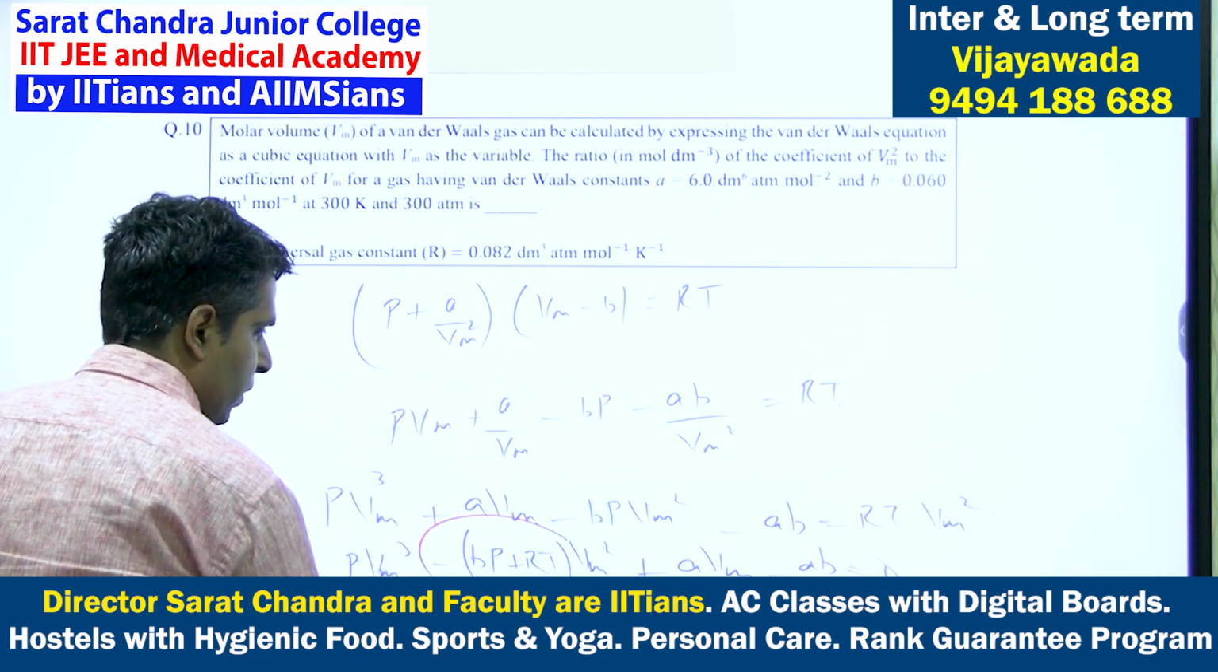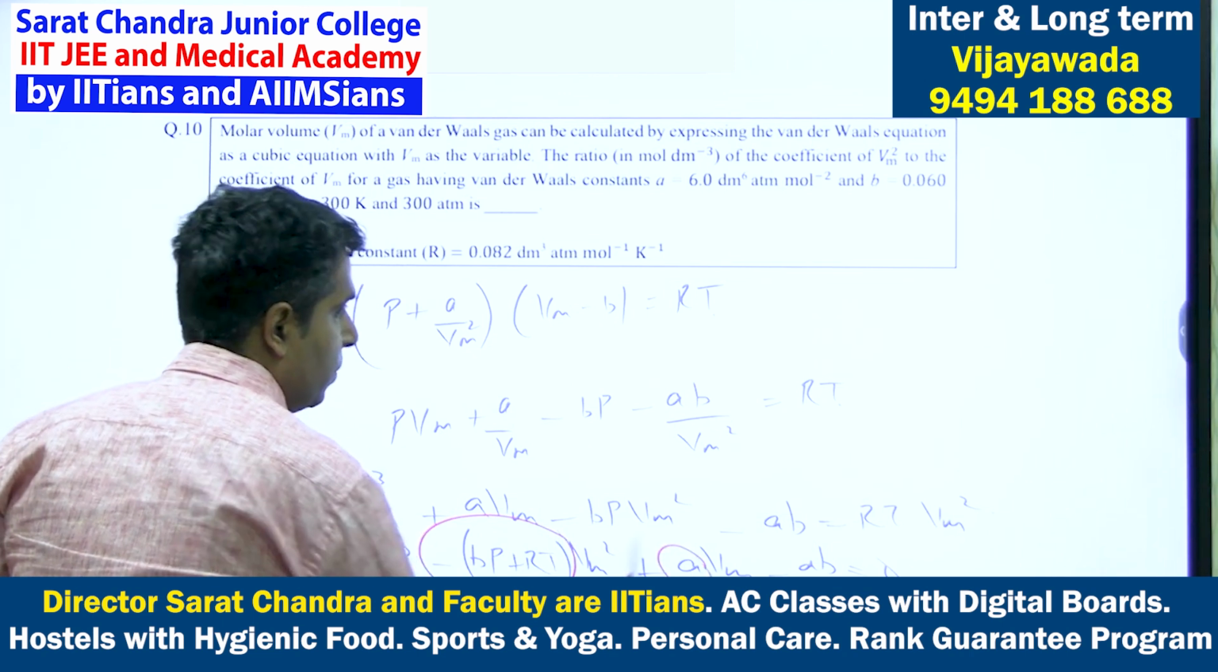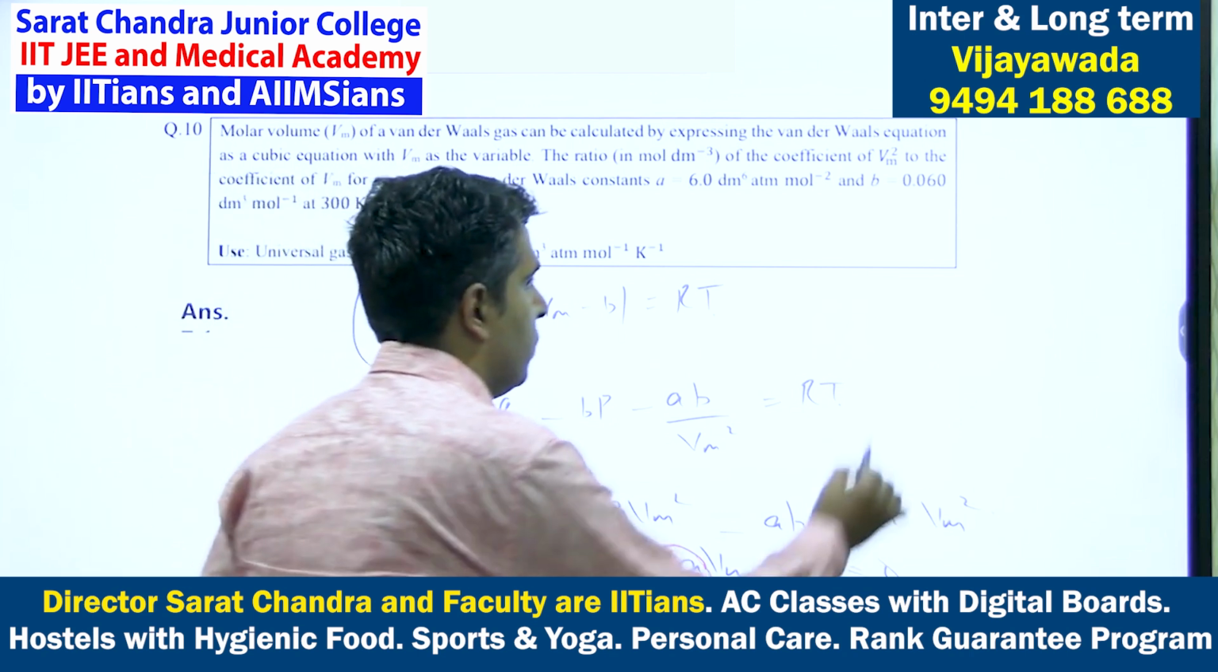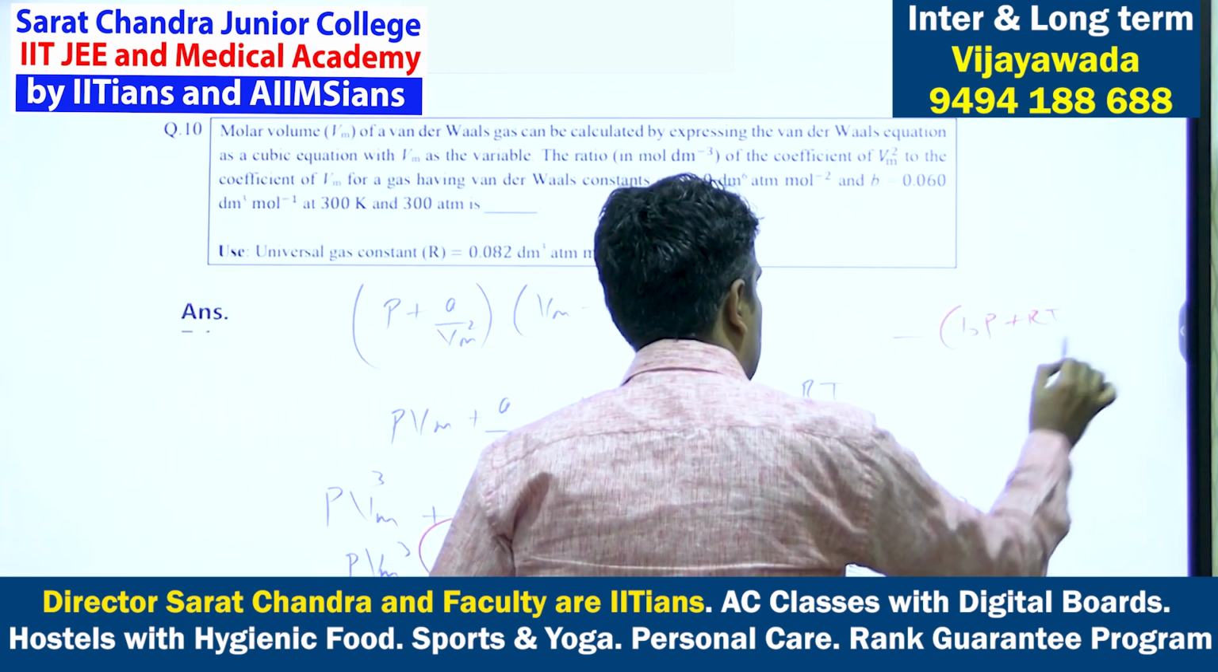So the coefficient of Vm square is minus BP by RT, and the coefficient of Vm is A. So this ratio you have to find out: minus BP plus RT by A.